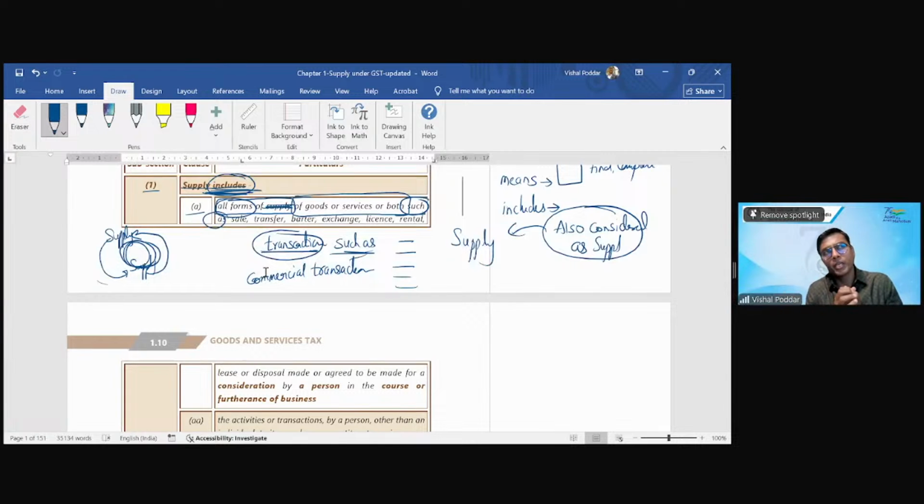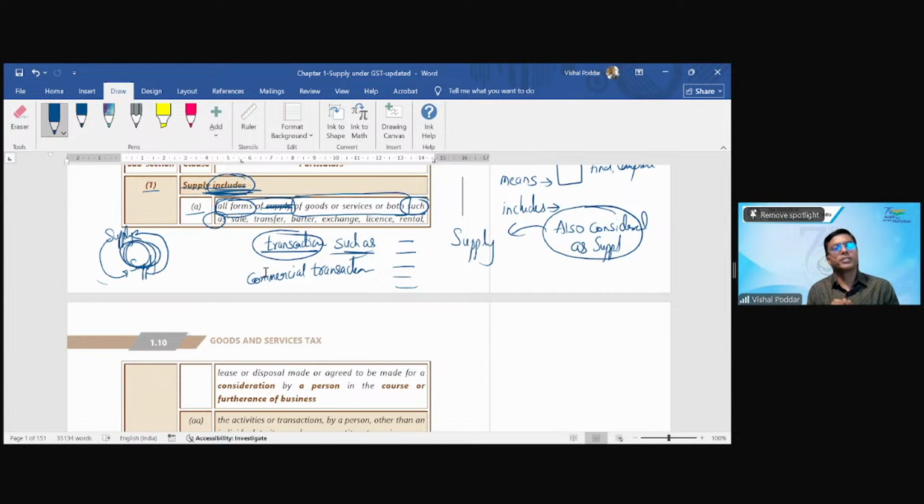Now Pitambar will say, okay sir, then what will not be a supply as per you? I'll give you an example, Pitambar. I have purchased this mobile phone, right? I'm using my laptop. These are two gadgets which all of us are carrying, all of us are using.